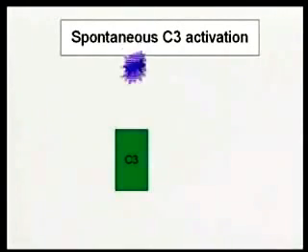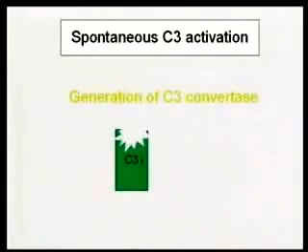So C3 gets hydrolyzed, spontaneously, into an altered form called C3i. Now this C3i is going to lead ultimately to the generation of a bona fide C3 convertase.